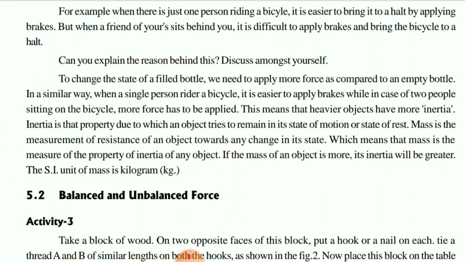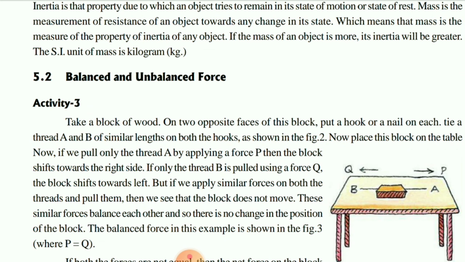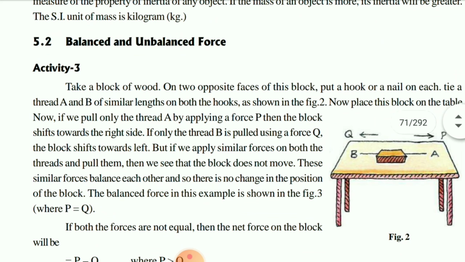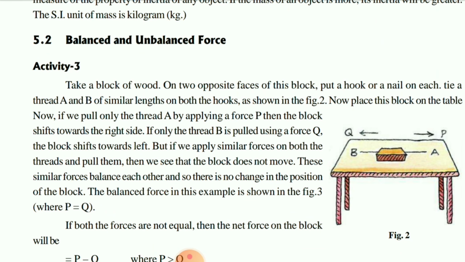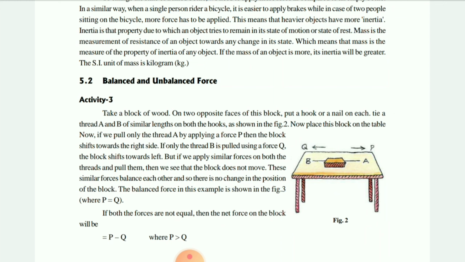Okay, children. So which means that mass is the measure of the inertia of the object. If a 1 kg object is there and a 2 kg object is there, definitely 1 kg will have less inertia as compared to the 2 kg. Okay, children, I hope now it is understood about inertia. The more the mass, the more the inertia. Actually, that is a type of force only, which we are exerting on the basis of the mass.